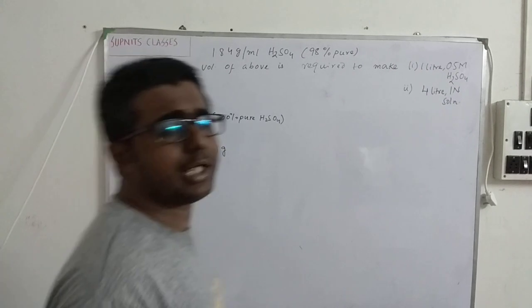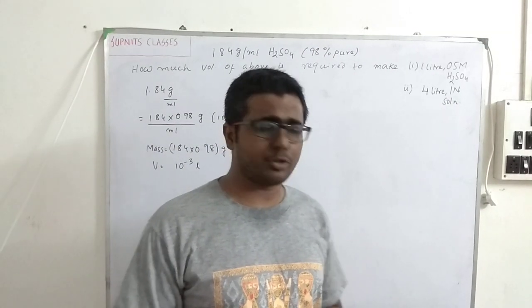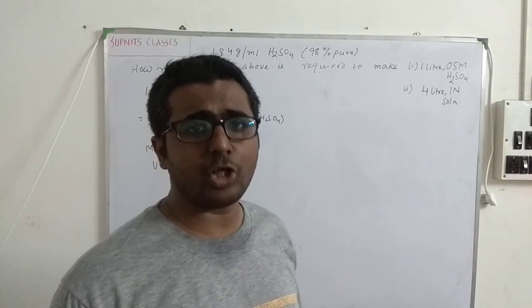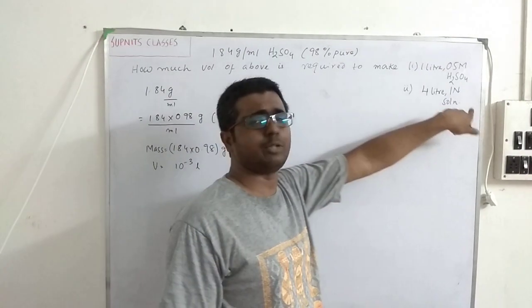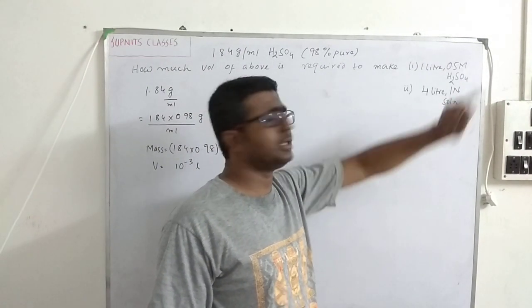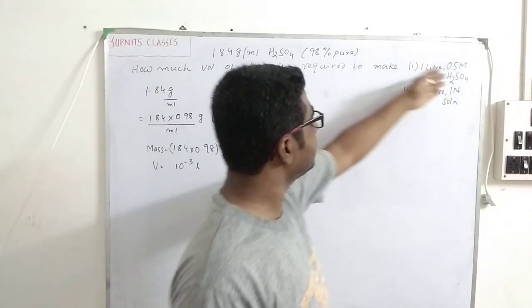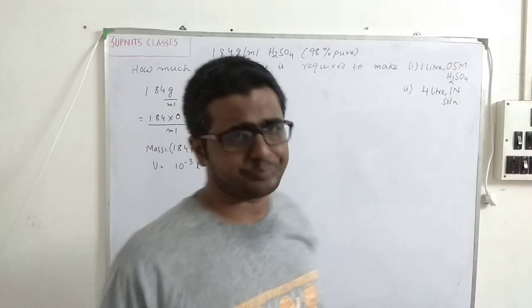We have already learned the concept of equivalence. So it is preferable to do everything in normality rather than molarity, because in the second part of the problem I have to calculate for a normal solution. To calculate the volume, let us first calculate the equivalent, then we will see how to come to this.